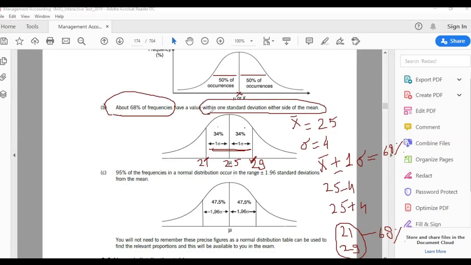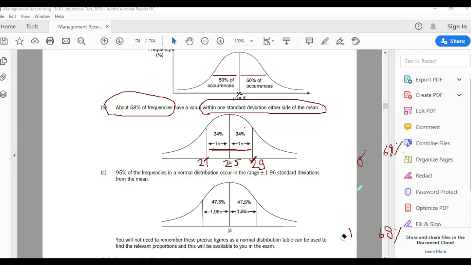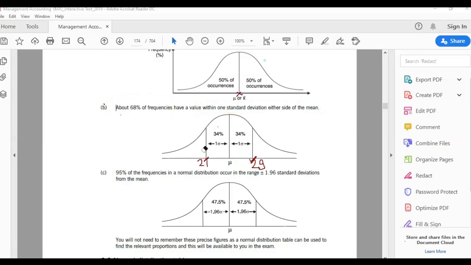If your data is normal distribution data, then this would be the feature of that: 68% of the values will lie within that range. So you would remember this thing, and it is not that sometimes it could be more or less. This is a rule.